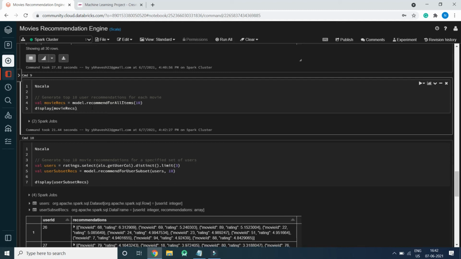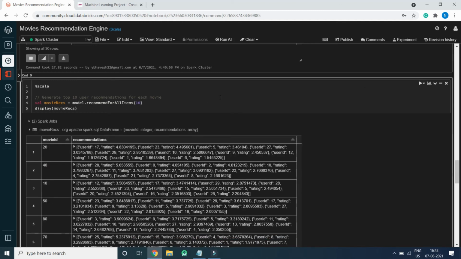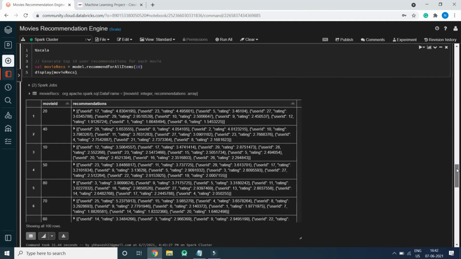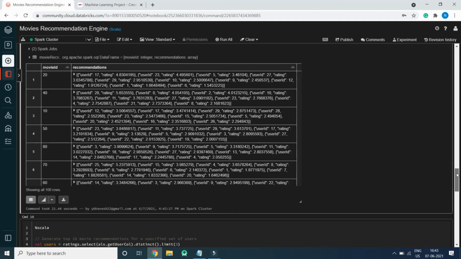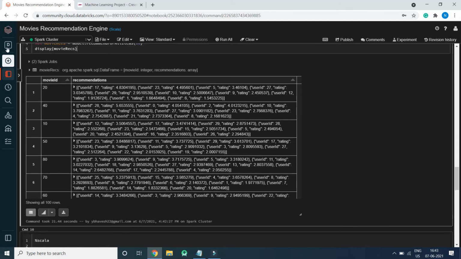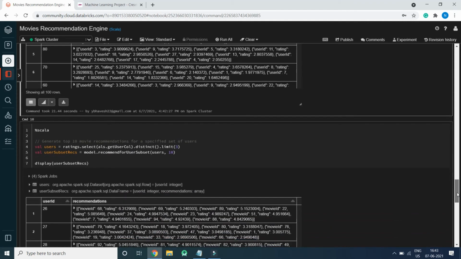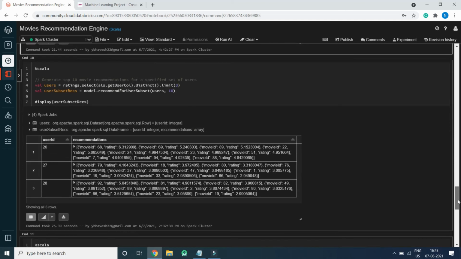Sometimes it takes time to execute, maybe due to a network error, or maybe the network at my end is slow. So that may be the reason. So here is the movie ID, and here are the user IDs to which the movie can be recommended. This is the way we can generate recommendations for movies.